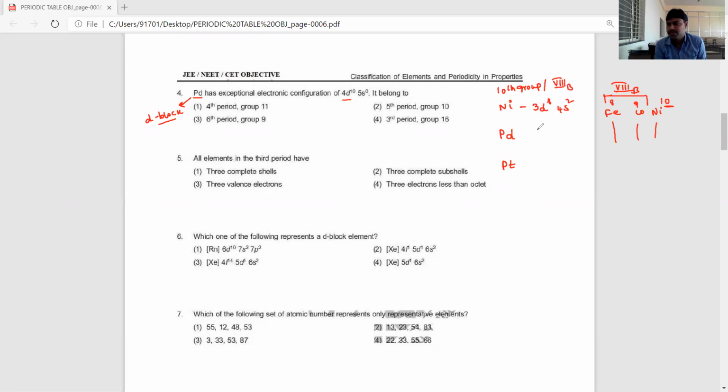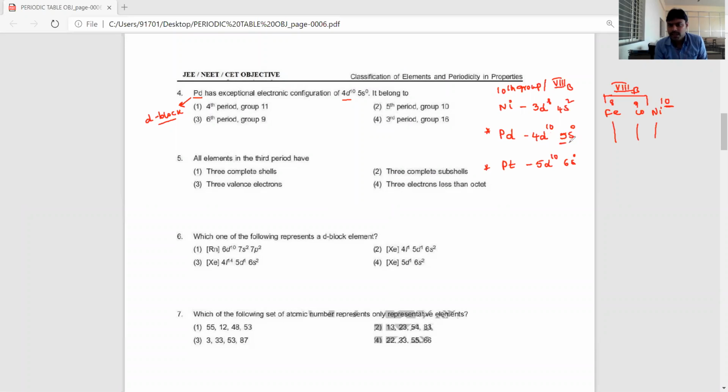But palladium has an exceptional electronic configuration, 4d10, 5s0, and platinum is 5d10, 6s0. So exceptional electronic configurations are present for palladium and platinum.